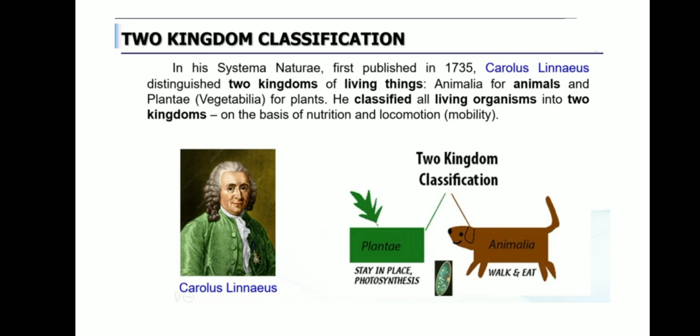What is nutrition? Yes, the food, how it is taken in. It's different from plants, isn't it? So animals take in food. Plants prepare the food by the process of photosynthesis. Likewise, locomotion. Plantae will never move from its place. It is fixed in a place. Only parts of it can have a slight movement, but if you take animals, they move from place to place. So based on the locomotion and nutrition, he classified all the living organisms into two categories.